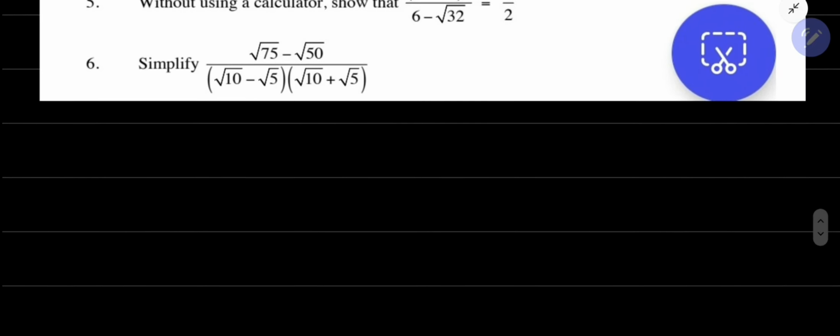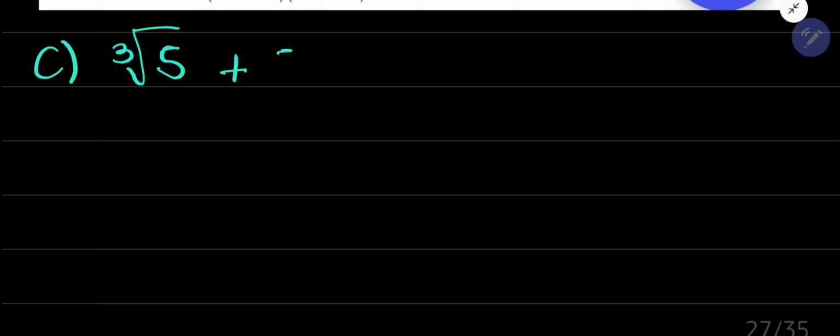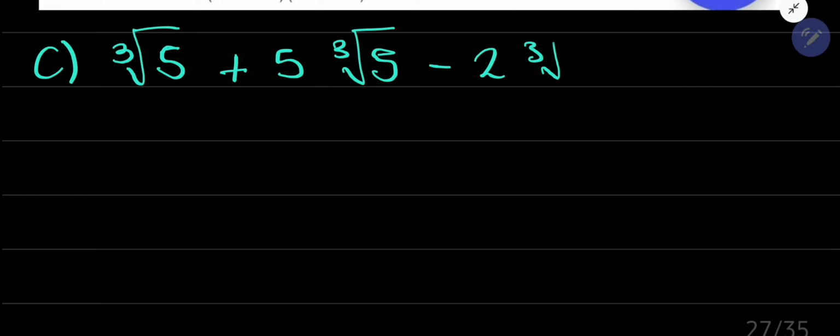So let us do example C there. Example C is like this: cube root of 5 plus 5 cube root of 5 minus 2 cube root of 5. Notice that this time we are talking about cube roots of 5.